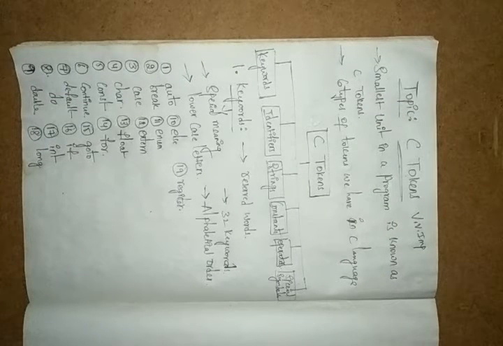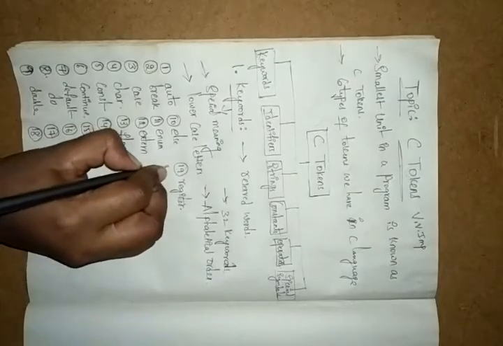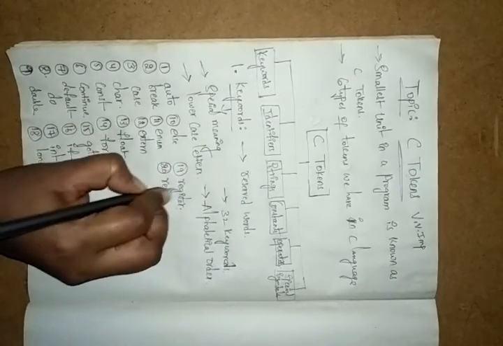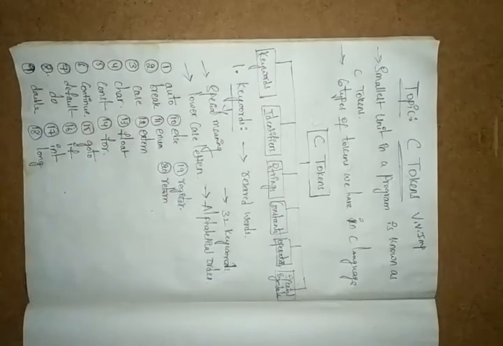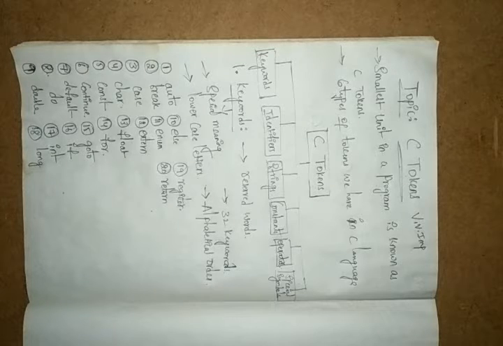Next we have the return. Return means exiting from what you are currently performing: the currently executing function returns a value to the calling function, optionally.